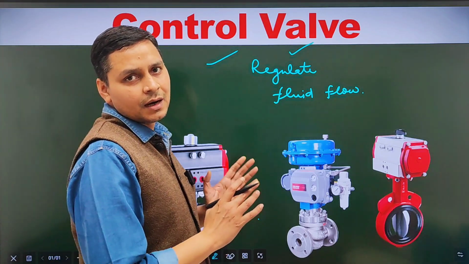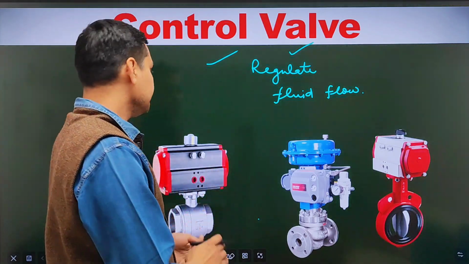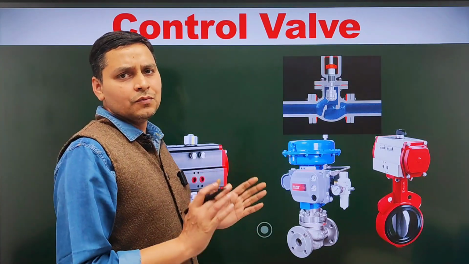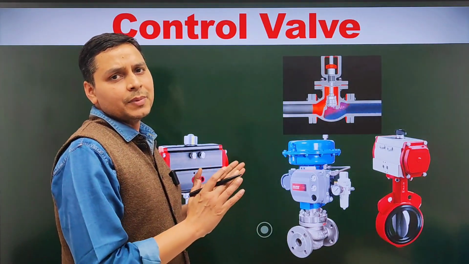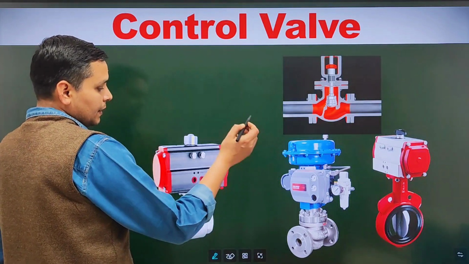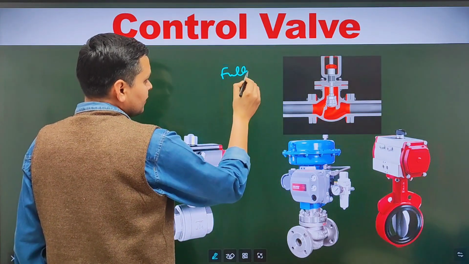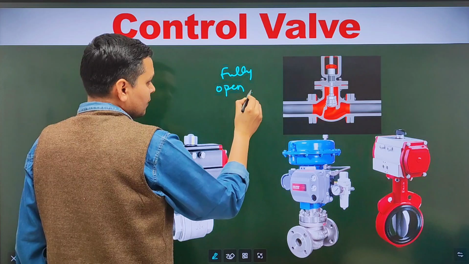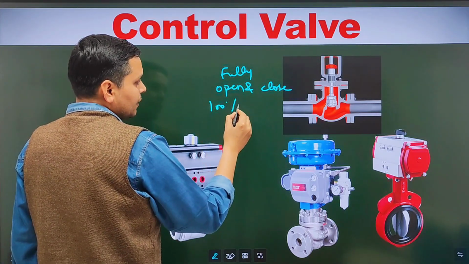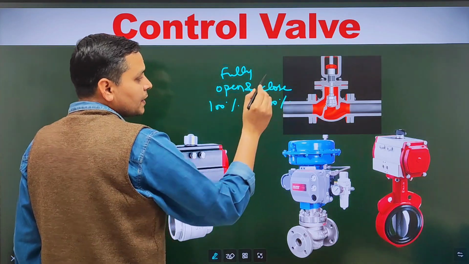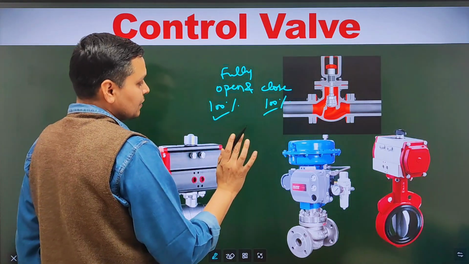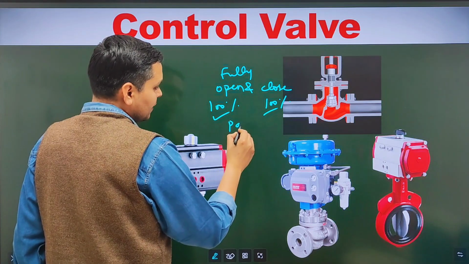Now let's see how it regulates the fluid flow. Look friends, it regulates the fluid flow by fully open or close and by partially open and close. Here fully open and close means 100% open and 100% close. Control valve may be 100% open or it may be 100% closed or it may be partially open and closed.